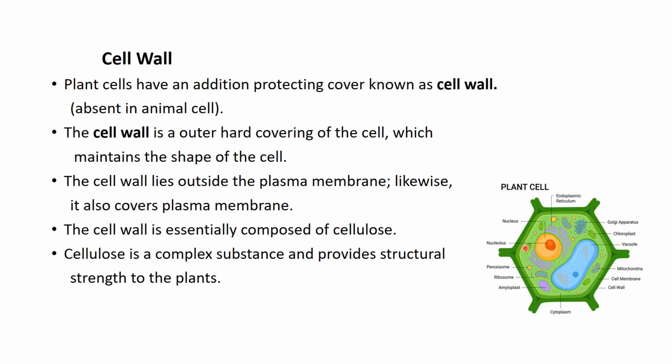The cell wall is an outer hard covering. You can see it is giving a shape to the plant cell. It maintains the shape, and the cell wall lies outside the plasma membrane. It is composed of cellulose. As you have seen, the cell membrane is made up of lipids and proteins, while the cell wall is made up of cellulose. Cellulose is a complex substance. It gives structural strength to the plant cells.